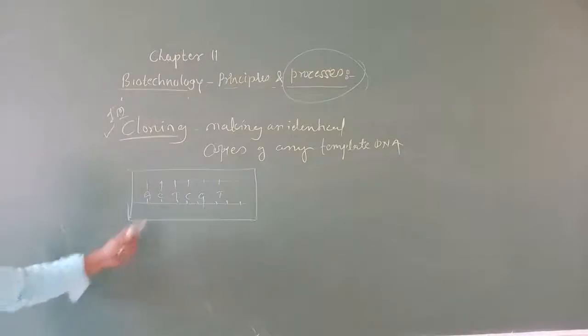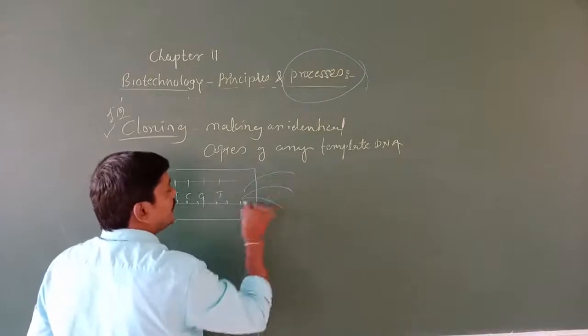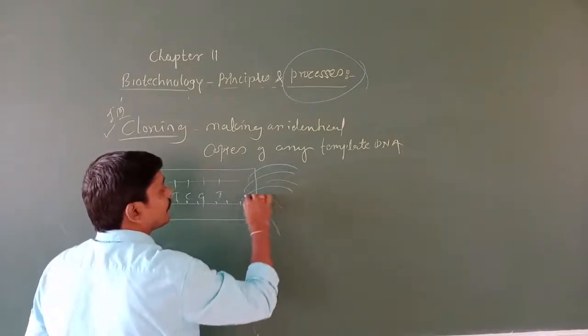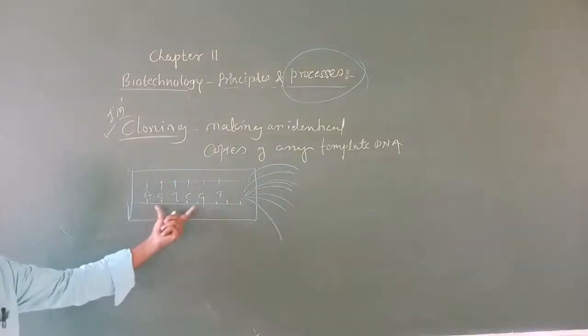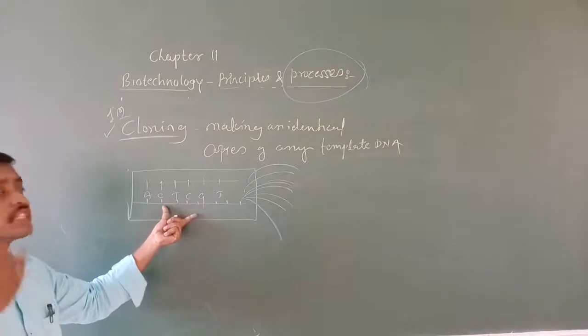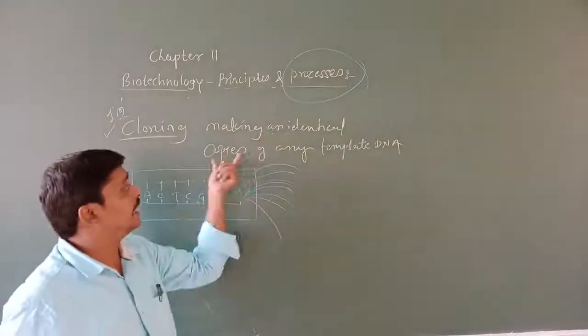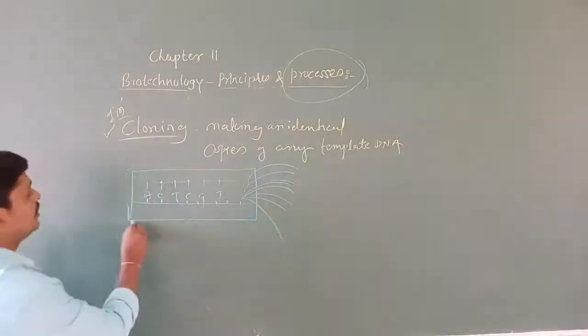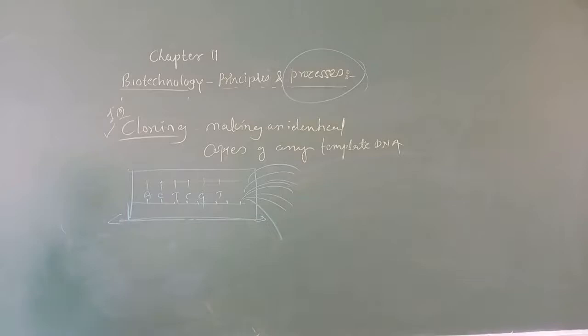If we want it in the next generation, we are going to make many copies of it. That is nothing but cloning. If we make many copies of this DNA piece, that is what we call cloning, making identical copies of any template DNA. This is called a template.